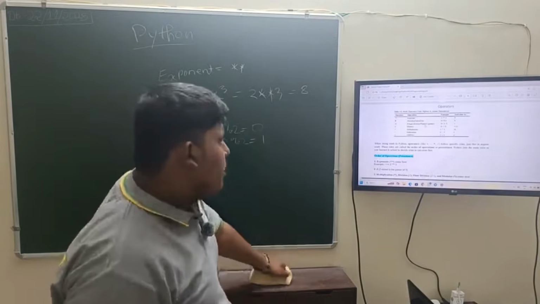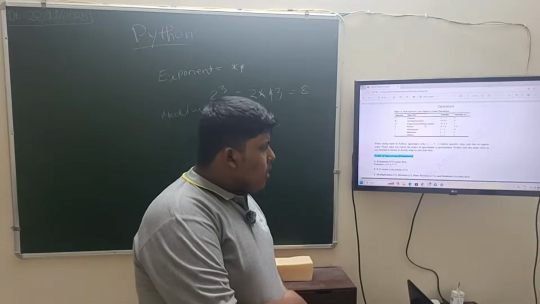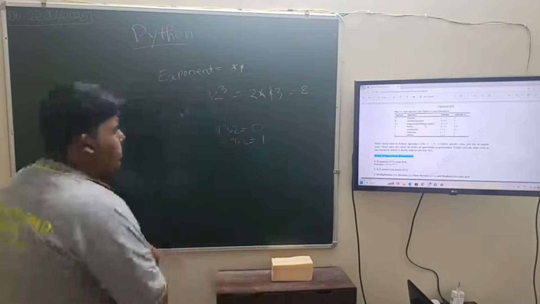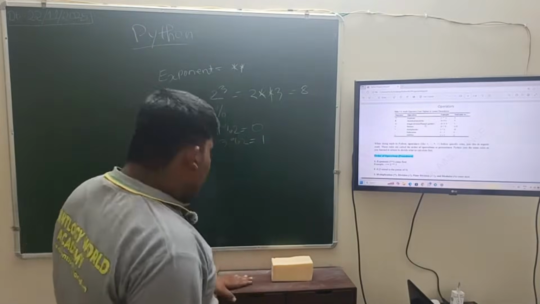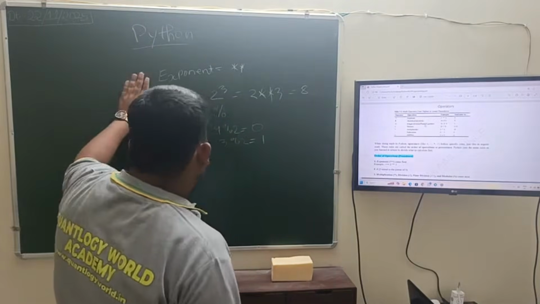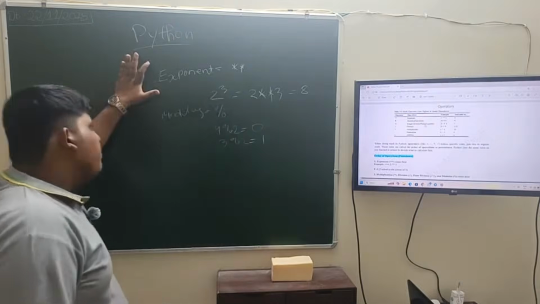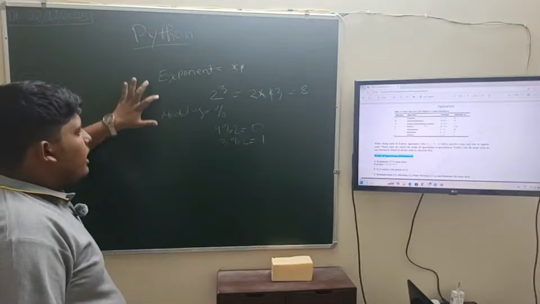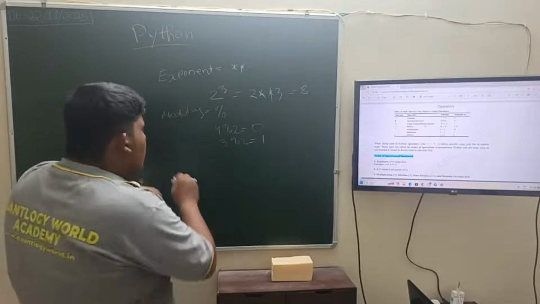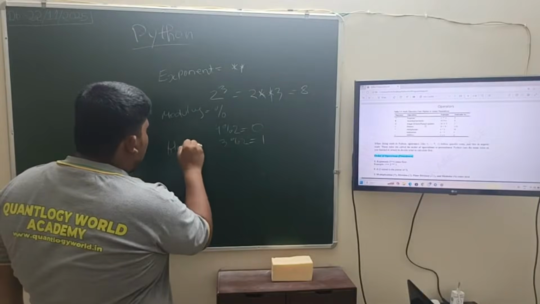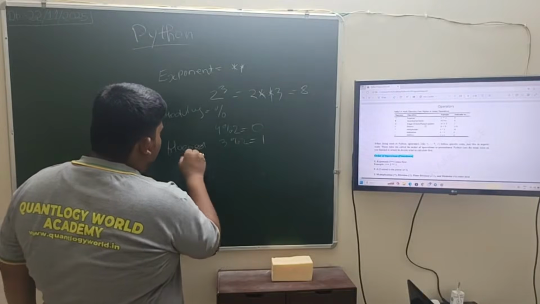Next arithmetic operator is integer division or floor division. About precedence, from the arithmetic operators the highest precedence, most preferred, is exponent, then modulus, then next one is floor division.